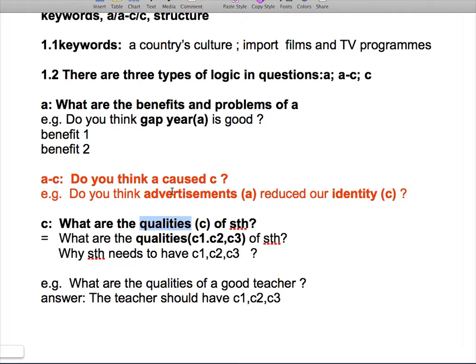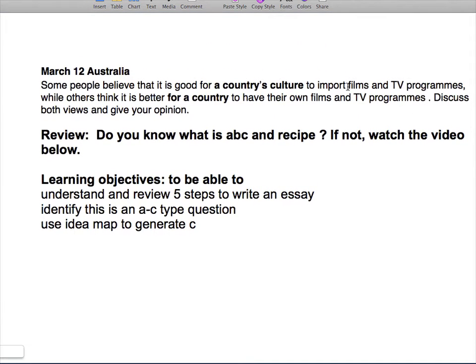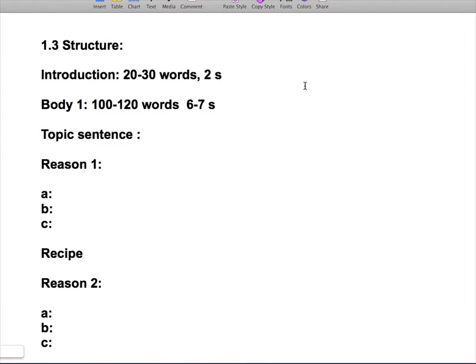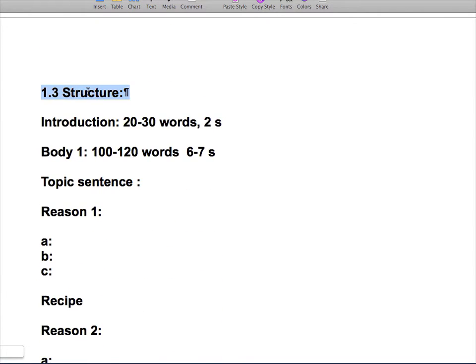Okay. Now, so far you should understand. This type of question is called AC question. So you are going to talk about how does importing this benefit a country's culture. This is really important. Okay, let's go to the step. The third part of step 1 is to decide the structure of this essay.